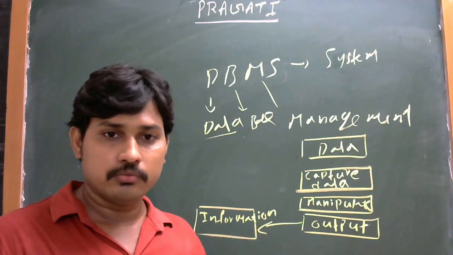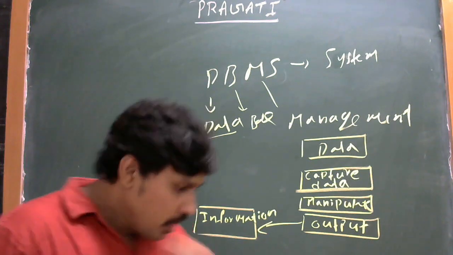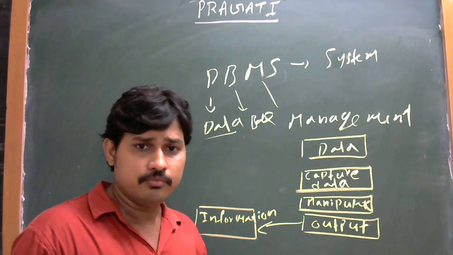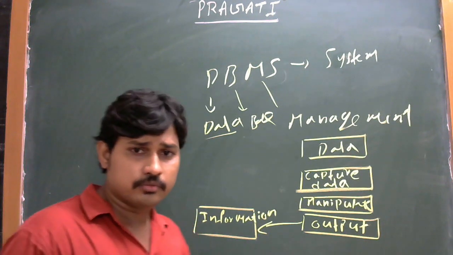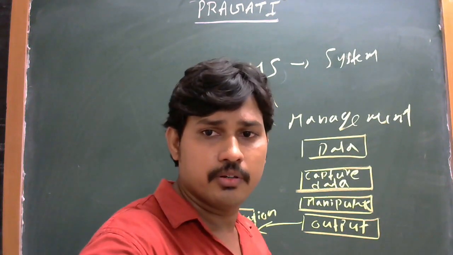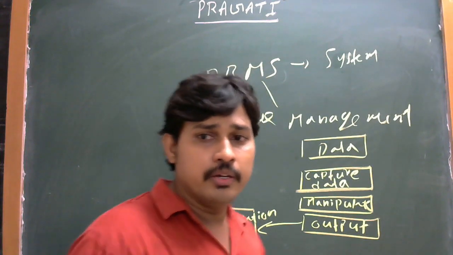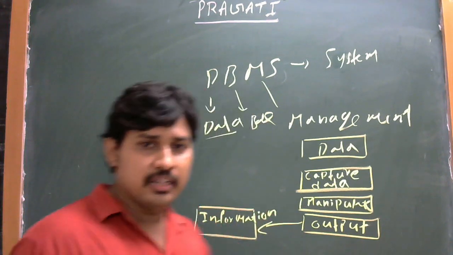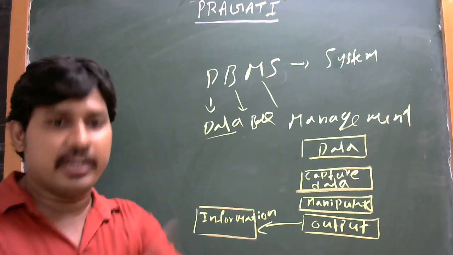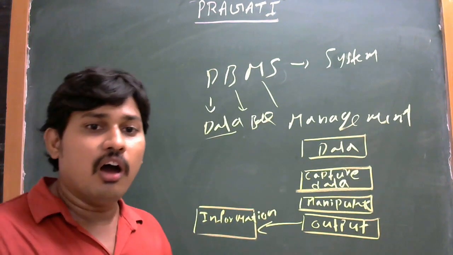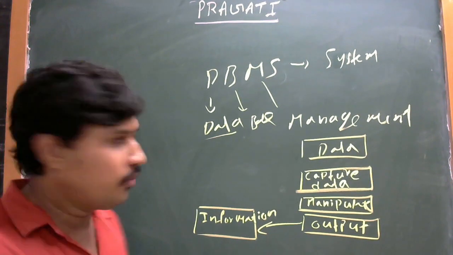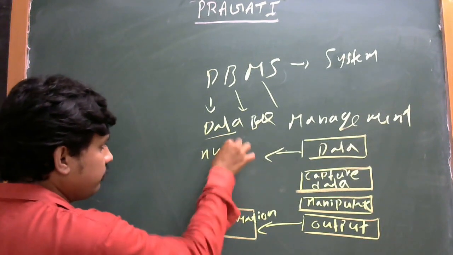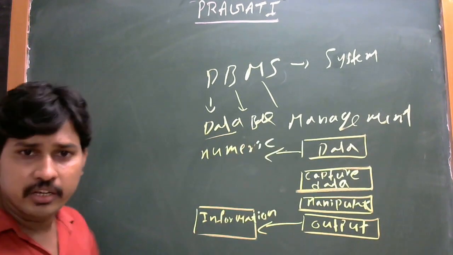For example, character data, numerical data, special symbol data, and also alphanumeric data.